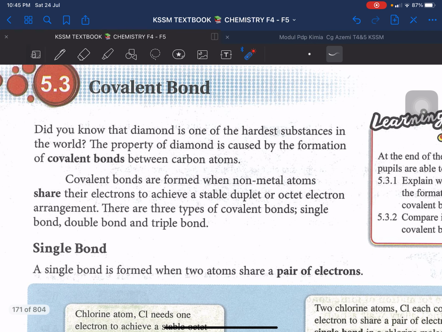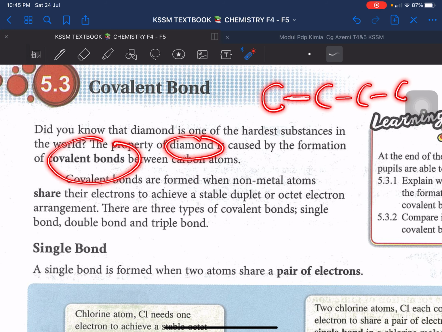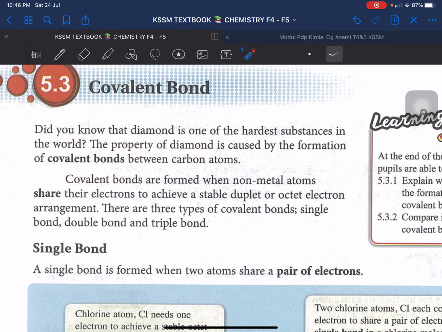Let us see the introduction in the textbook here. Did you know that diamond is one of the hardest substances, bahan yang paling keras in the world? So why is it like that? Because the property of diamond is caused by the formation of covalent bond between carbon atoms. Carbon simbolnya adalah C. So between the C and a lot of C's in diamond, there is a bond between them. Dan that bond is called covalent bonds. And this bond sangat kuat, very strong. That's why it makes the diamond very hard. The hardest substances. So covalent bond tu macam mana terbentuk?